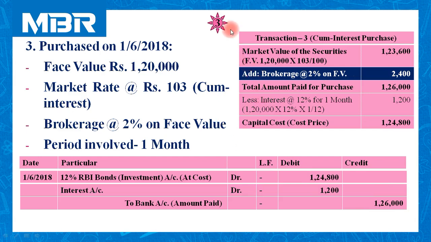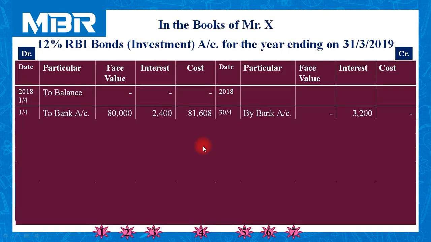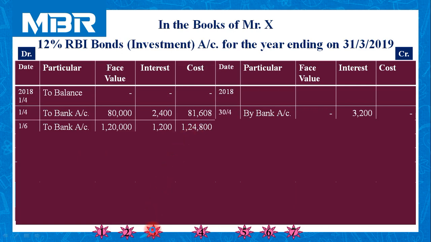Let us post this entry into ledger. Refer investment account, date 1st June, to bank account. Face value of the transaction is 1,20,000. Interest involved in this transaction is 1,200, and capital cost as per our calculation is rupees 1,24,800.